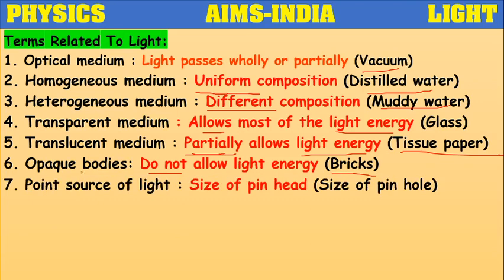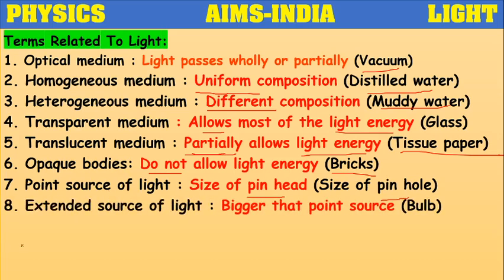Point source of light means the source of light is very small, almost of the size of a pinhead or size of pinhole. Extended source of light, so the size of the source of light is bigger than the point source, like bulb.